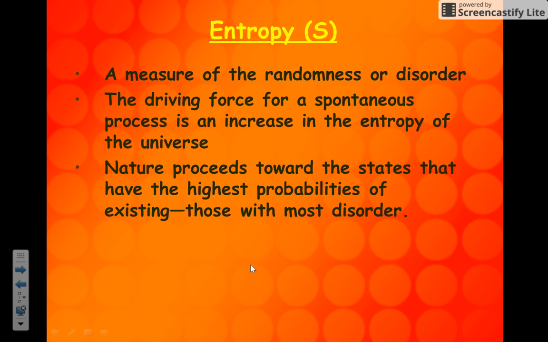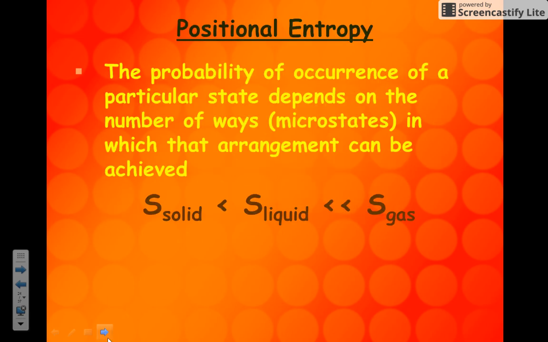Ice, for example, which is the solid state of matter, if you set it out at room temperature, it will melt without any outside intervention. It will melt and change to the liquid state, which has a higher state of disorder. And then eventually that water would evaporate at room temperature, go into the gas state, which is at an even higher state of disorder. So nature tends to proceed towards states that have the highest probabilities of existing. Those are those with the most disorder.